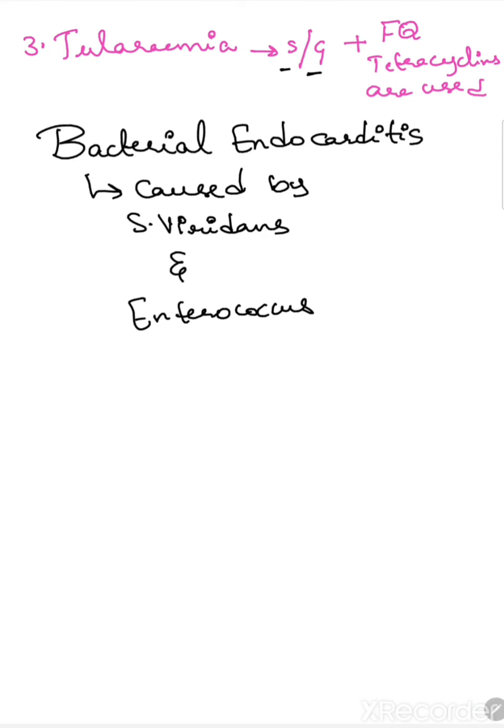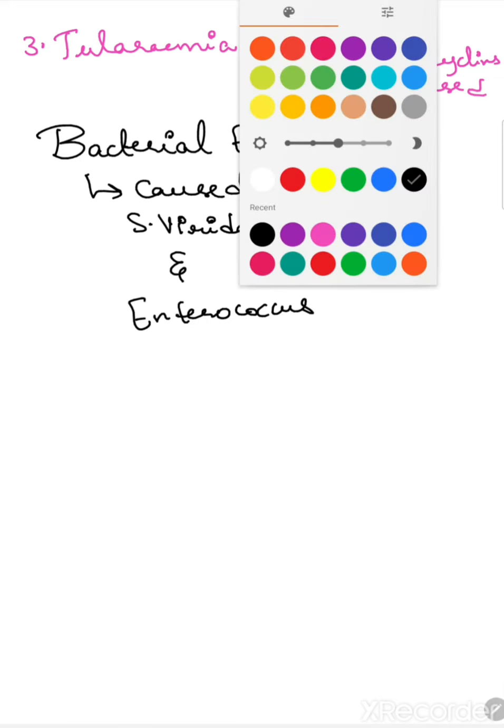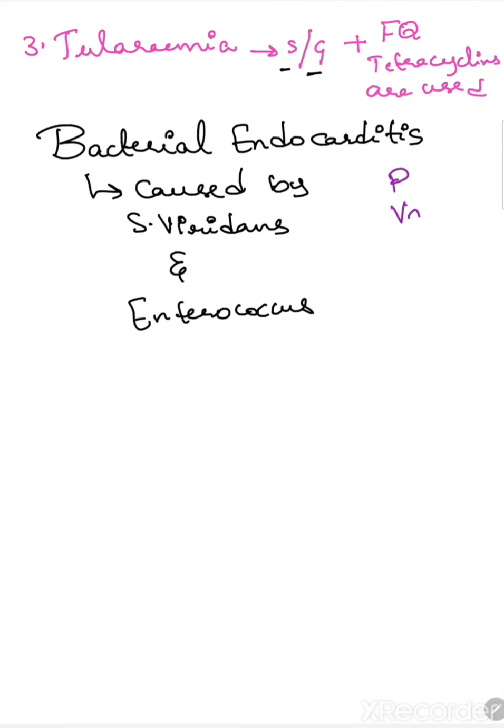Bacterial endocarditis is caused by streptococcus viridans and enterococci. In treatment of bacterial endocarditis also, gentamicin is used, in combination with penicillin or vancomycin. Why is it used in combination with these drugs? The spectrum of action against the bacteria will be increased, the ability of the bacteria to resist will be reduced, and it produces a synergistic effect.